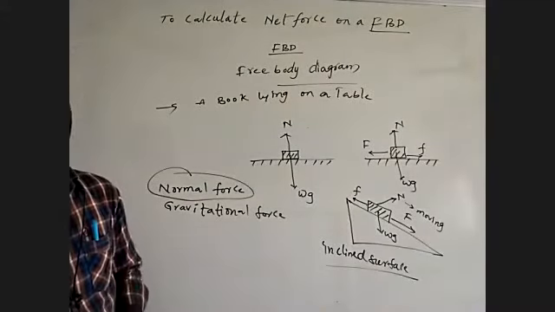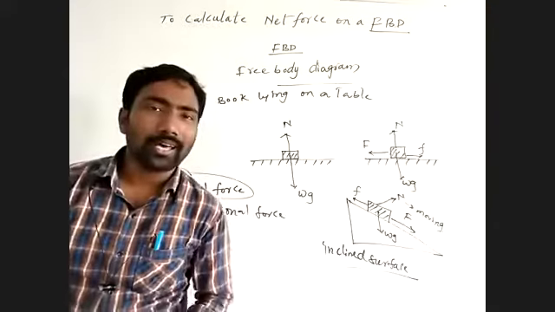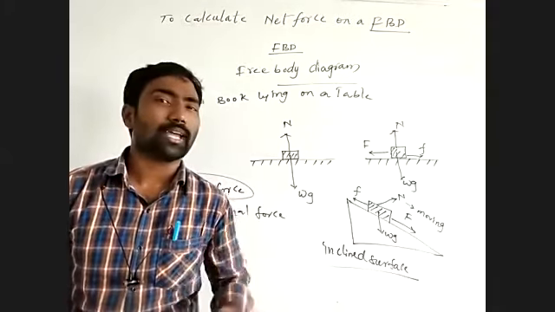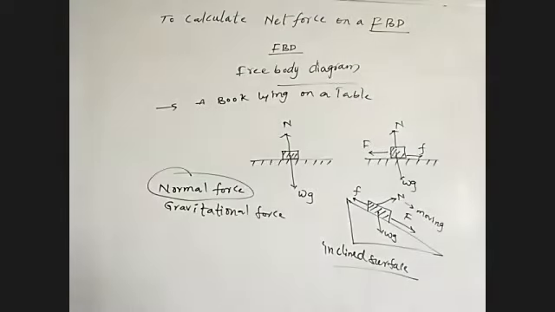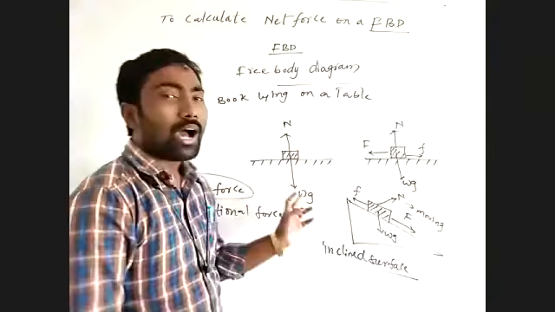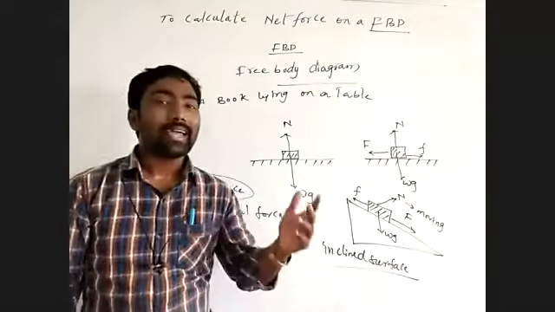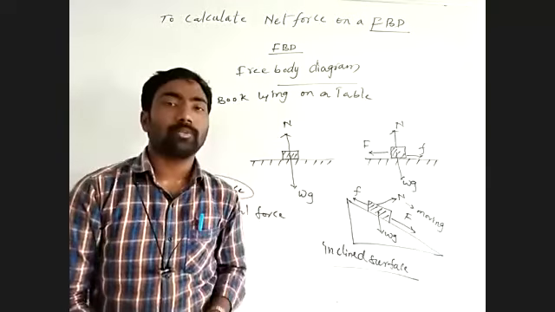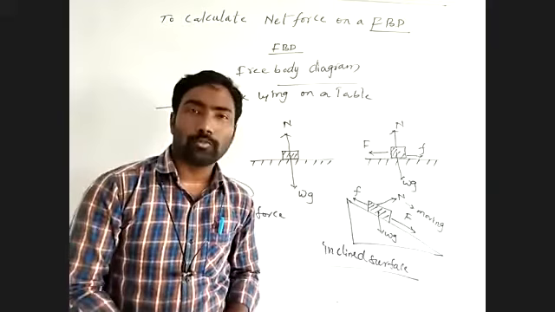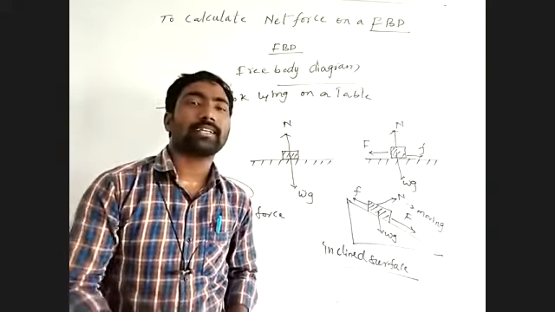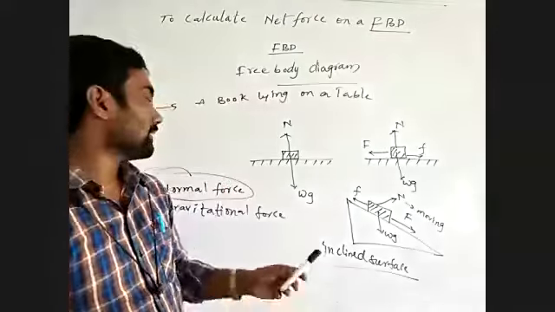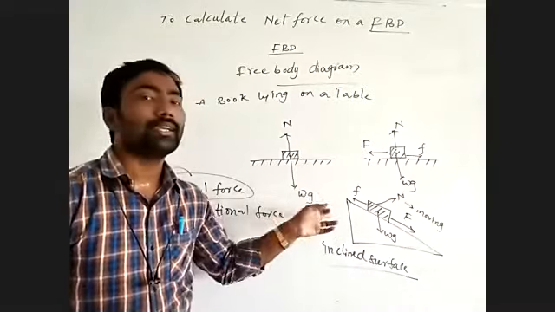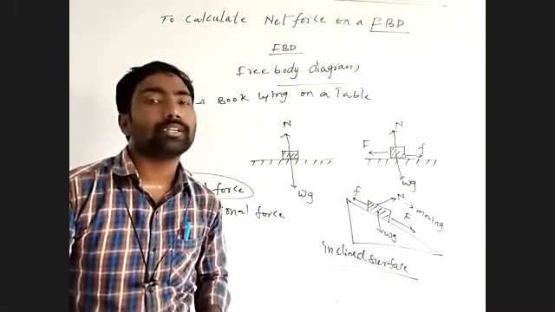If two or more forces are acting on a single body at a time, that body we can consider as a free body diagram.